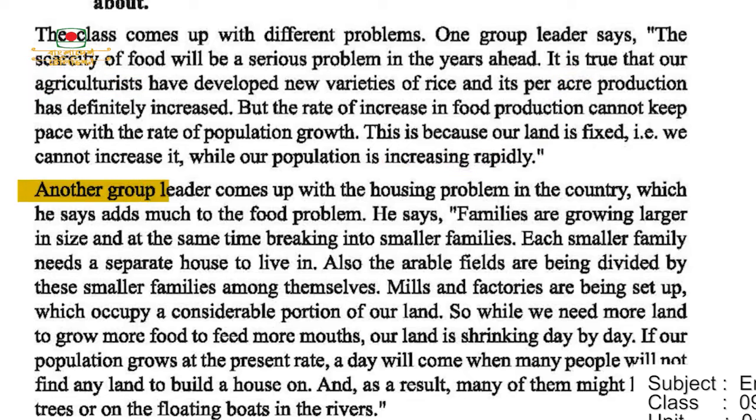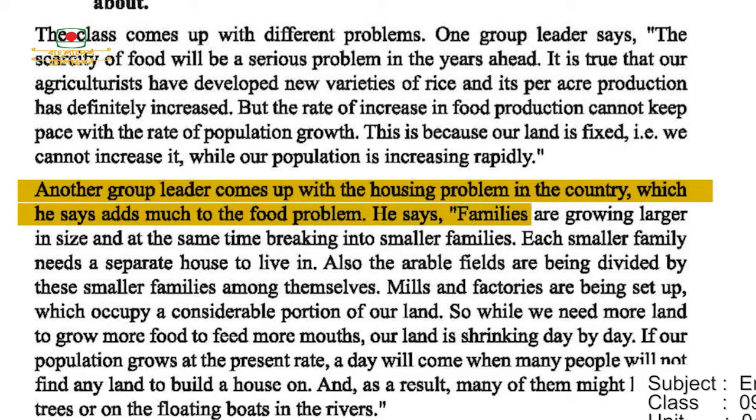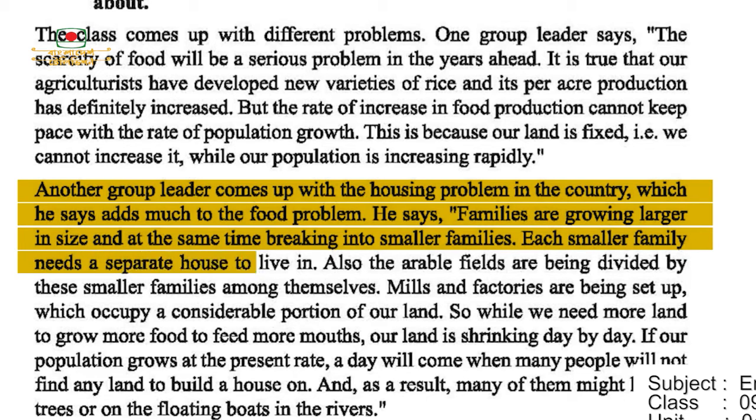Another group leader comes up with the housing problems in the country, which he says adds much to the food problem. He says families are growing larger in size and at the same time breaking into smaller families. Each smaller family needs a separate house to live in. Also, the arable fields are being divided by these smaller families among themselves.